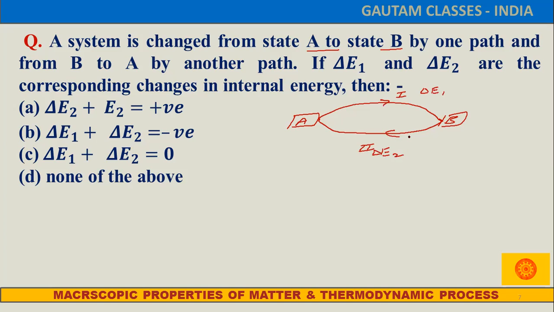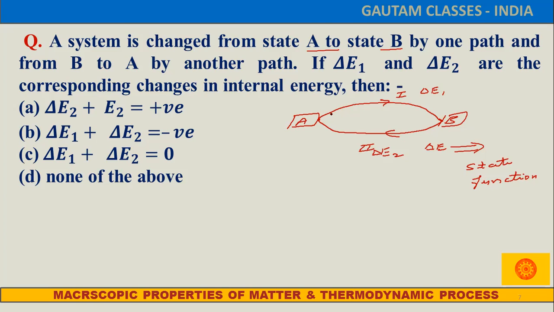So look, internal energy: is it a state function or a path function? It is a state function. Firstly the system moves from A to B, then once again it returns back to its initial state. And we know that the change in internal energy is a state dependent quantity.